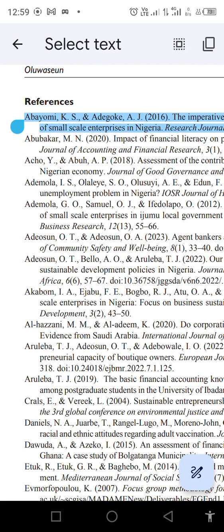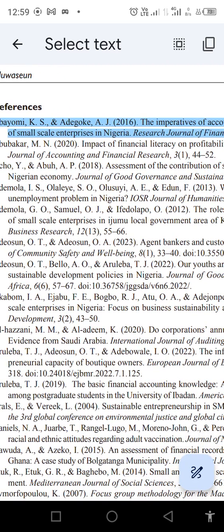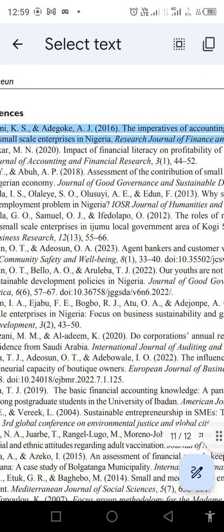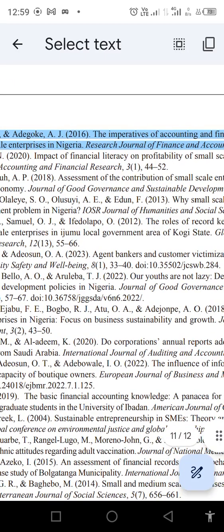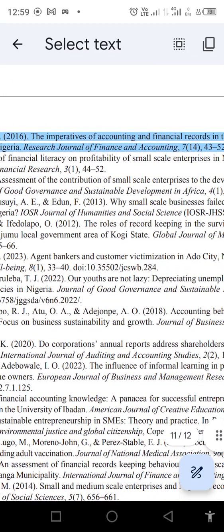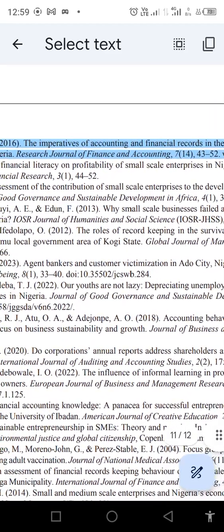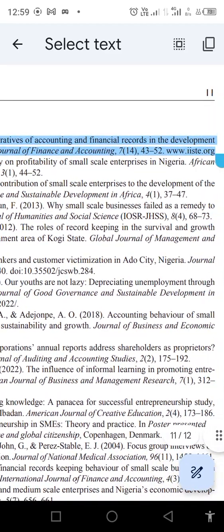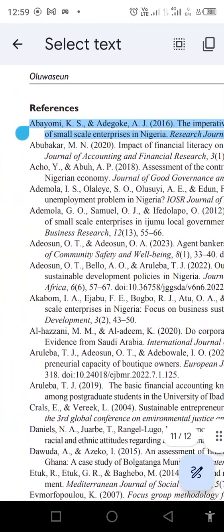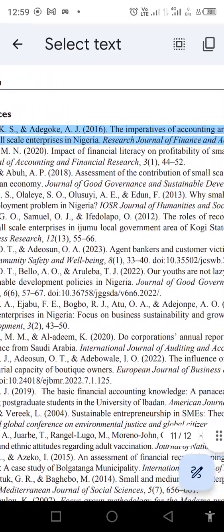So we also have the second author here. We have Adegoke, which is the surname, and AJ. Then the year, you can see, the year here is 2016. So we have the title here. The title is The Imperative of Accounting and Financial Records in the Development of Small-Scale Enterprises in Nigeria.